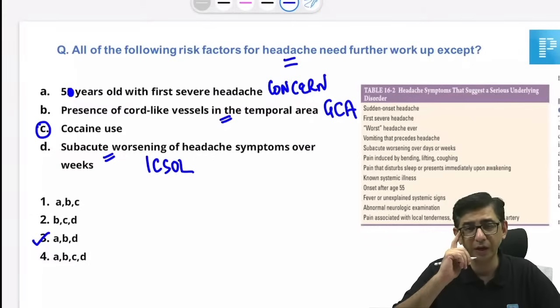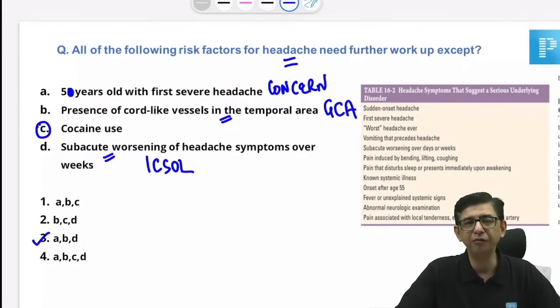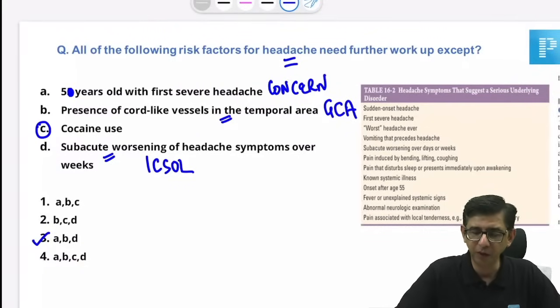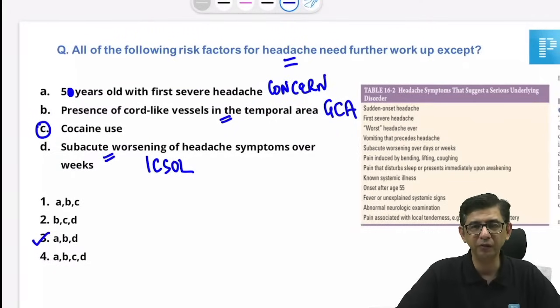Okay. There is no mention of severe in the first option. Yeah, doc, I removed that. Even if being 50 years of age, a person who's 50 and is having features of headache, if I'm selecting between age versus drug usage, then I can say that age would be a more important factor. And there's a table.